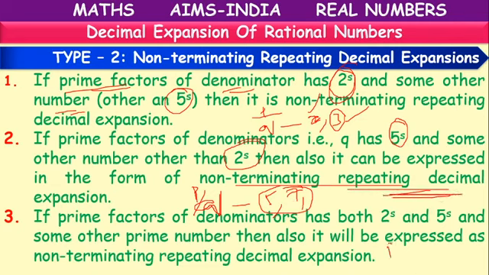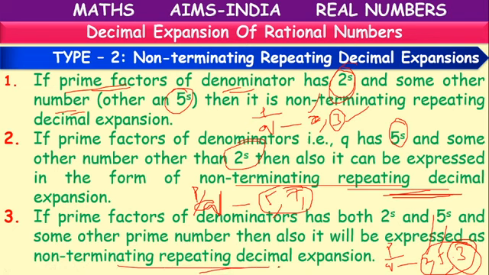Or in the third case, we have p by q where q has factors 2 and 5, and along with that it also has factor 3. Though it has both 2 and 5, it still has another factor. So that's why it is also an example of a non-terminating repeating decimal.